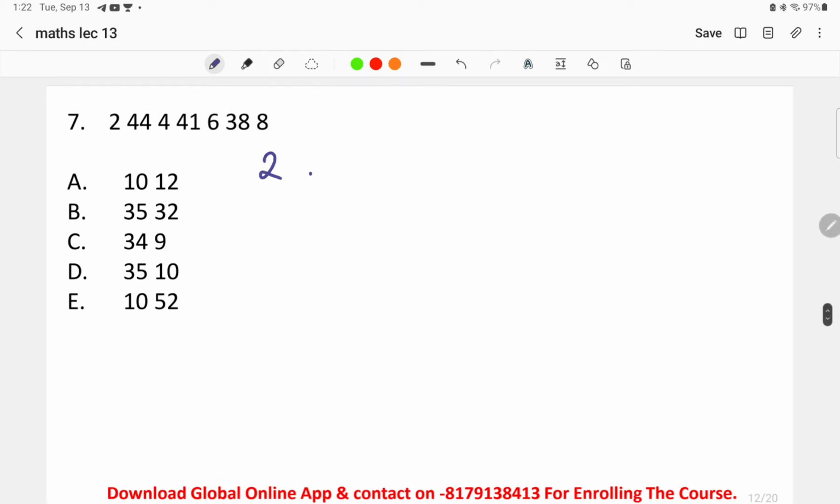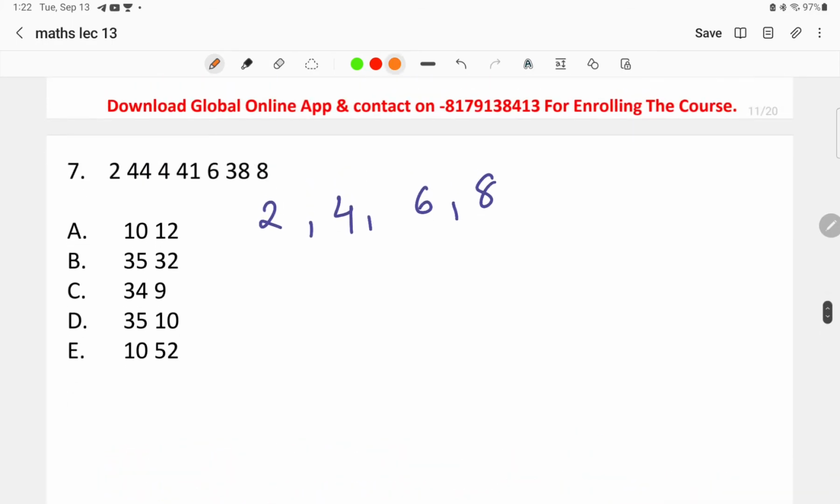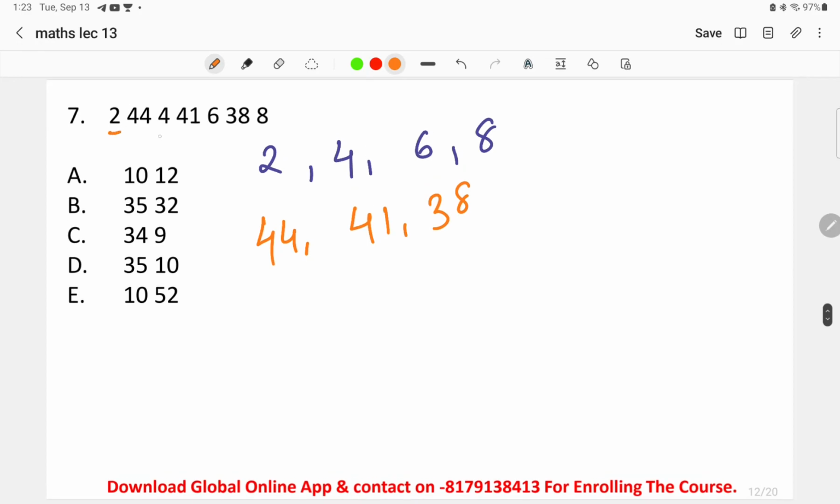If we consider the first series 2, 4, 6, 8, and the next series as 44, 41, 38. We are considering here the alternate numbers like 2, 4, 6, 8. This is one series, and the next alternating series is 44, 41, 38.